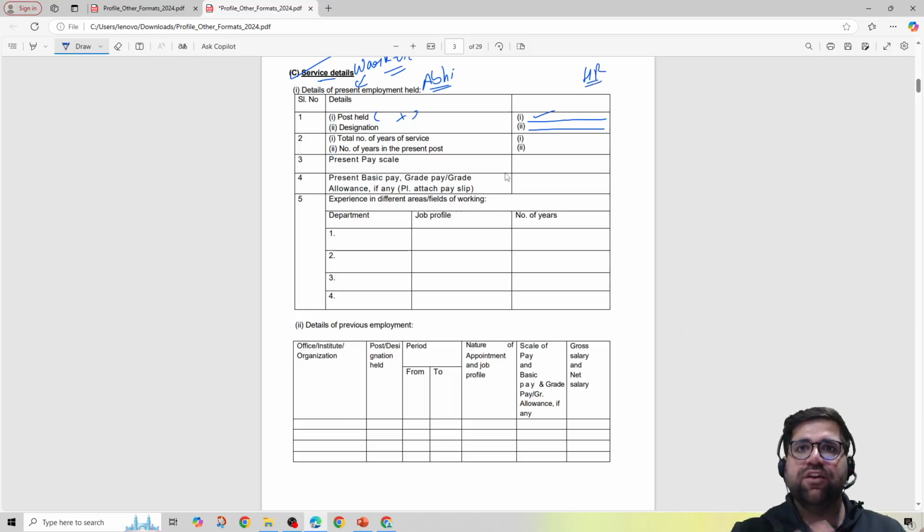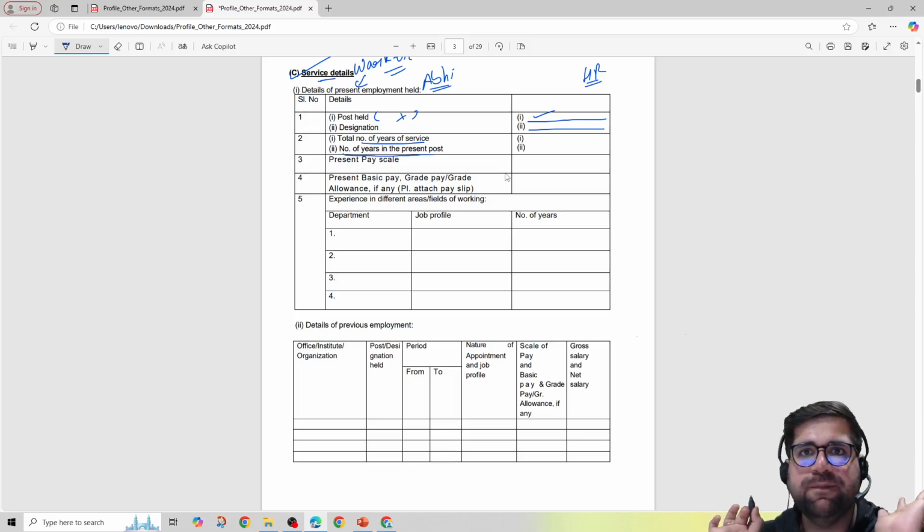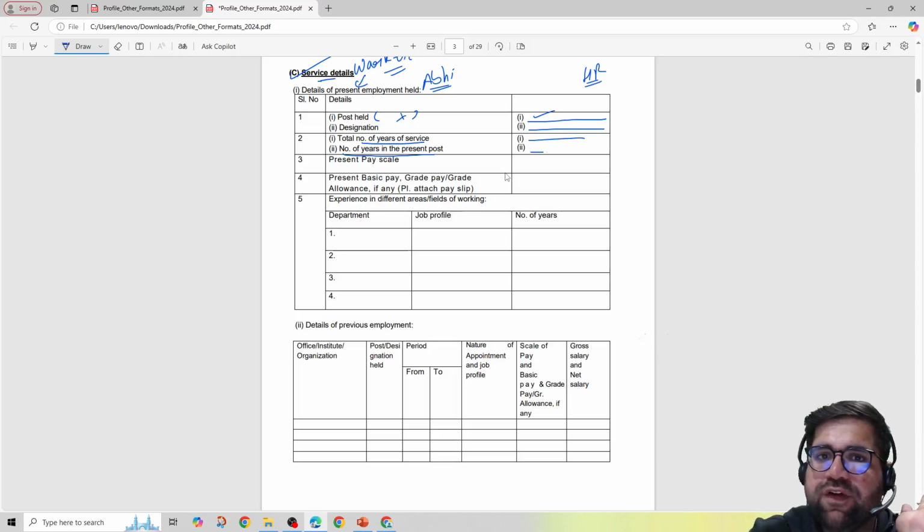Every company has a human resource manager. If you are unclear of your designation, or of the post at which you are posted, although you should not be, but if you have any kind of confusion, then definitely talk to your HR manager. Or if HR is not there, then talk to your senior people. As simple as that. Okay, total number of years of service, total number of years in the present post. Simple things you have to mention in your 1 and 2.